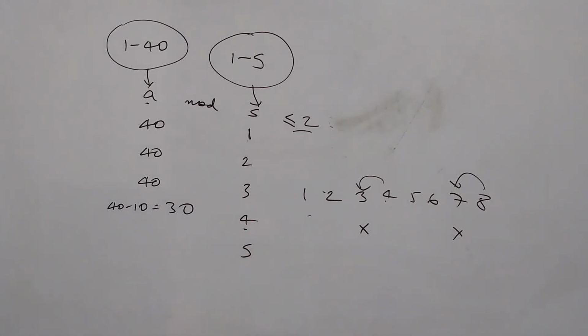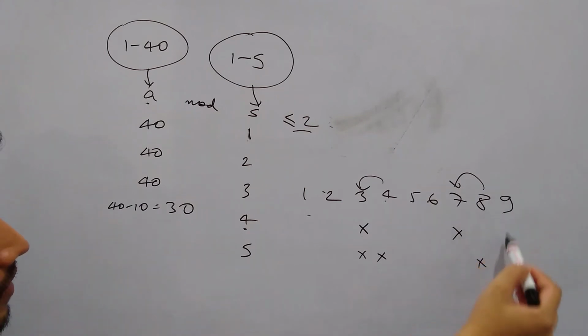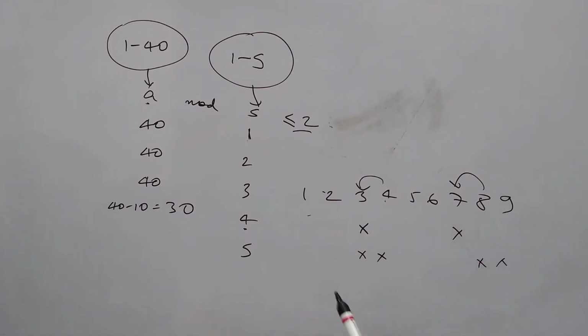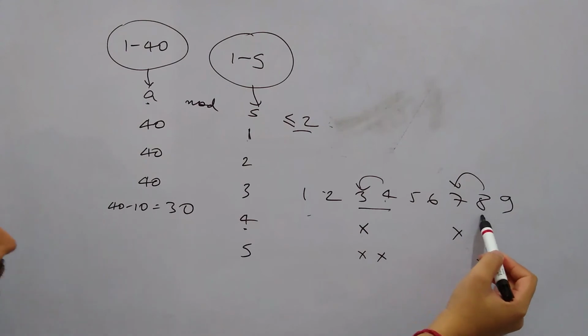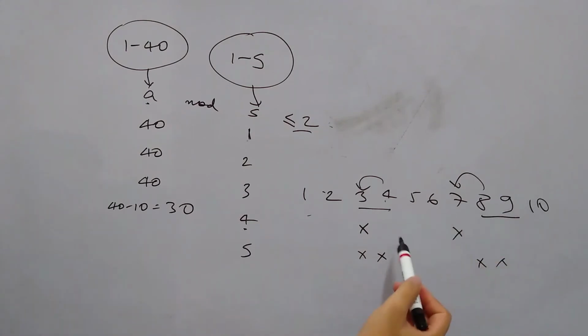Similarly, if we do the same thing for 5, if S is 5, then for 3 and 4, if we divide 3 and 4 by 5, the remainder will be more than 2. Again, for 8 and 9, the remainder will be more than 2. So every two numbers coming before 5 or a multiple of 5 will leave a remainder more than 2.